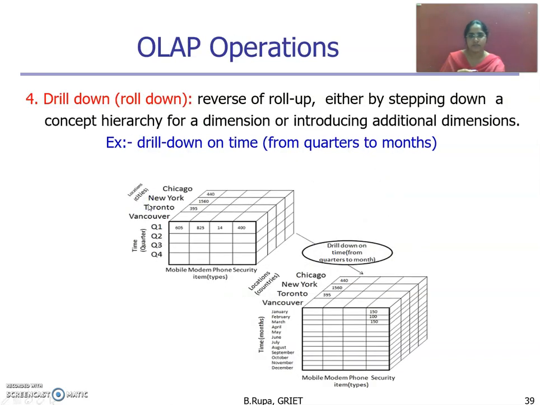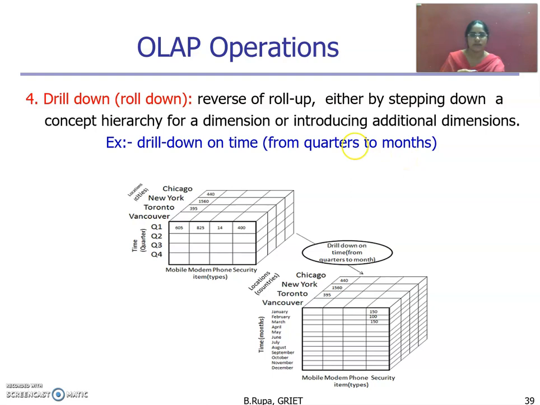The next operation is the drill down operation. This is the reverse of the roll-up operation. It is stepping down into the concept hierarchy. Go for this query: drill down on time from quarters to months. We have the quarter information, then we are moving into months information.